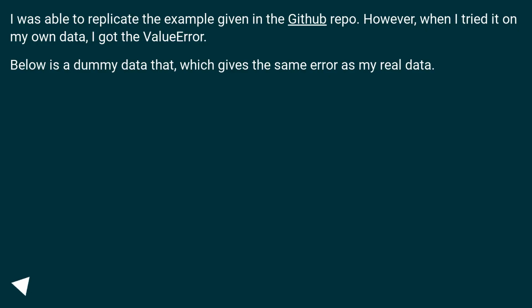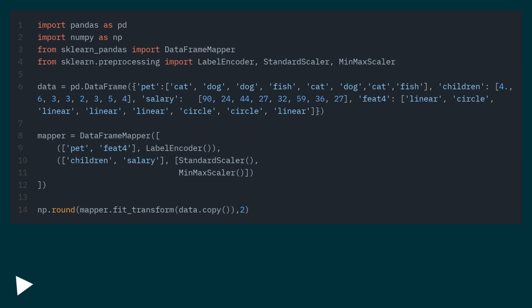I was able to replicate the example given in the GitHub repo. However, when I tried it on my own data, I got the ValueError. Below is a dummy data that gives the same error as my real data. Below is the error.